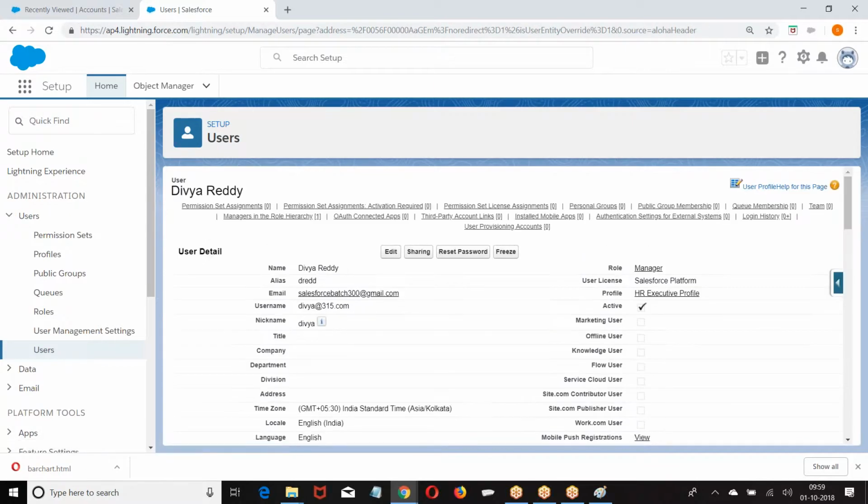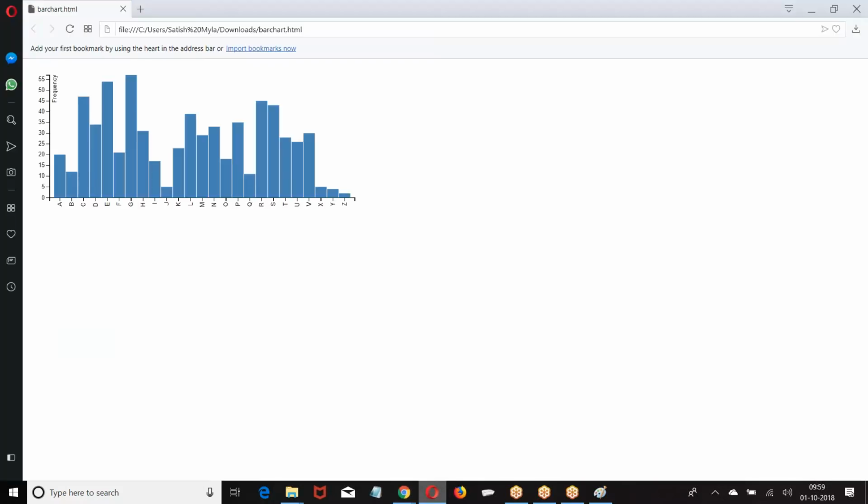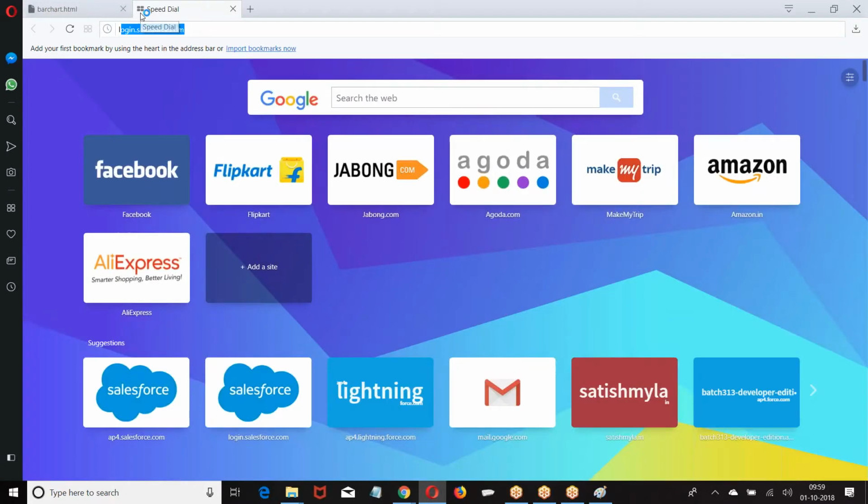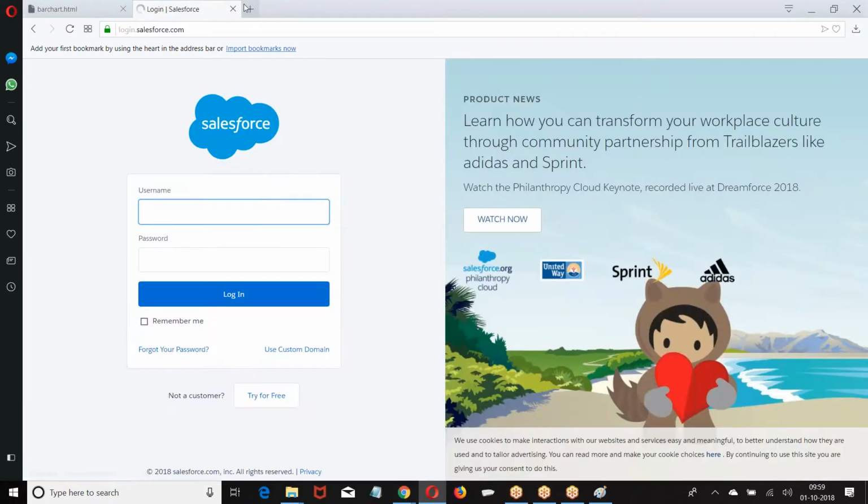I created a user. When I created a user, Divya will get a mail. Whatever mail ID I gave, I was supposed to give the mail ID of Divya. Divya will receive a mail.